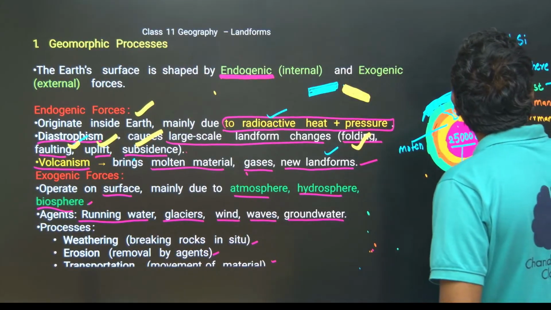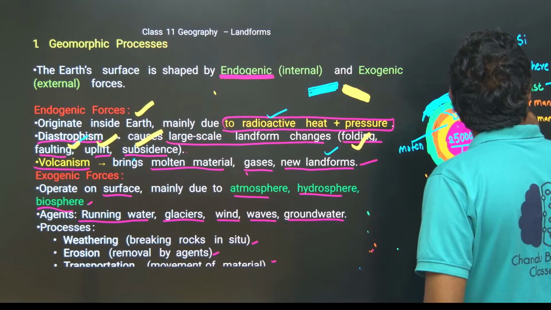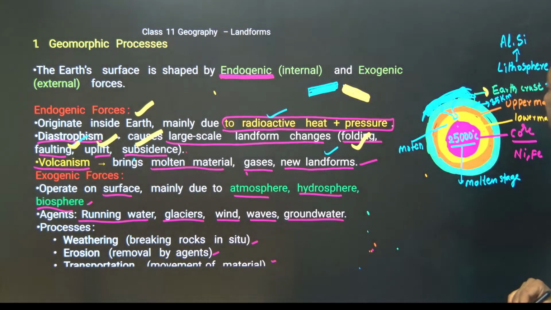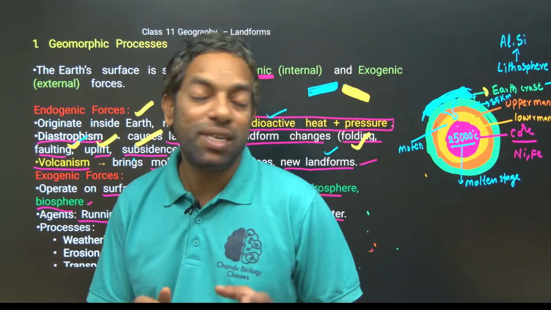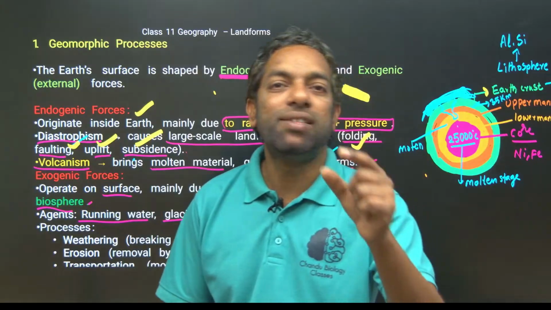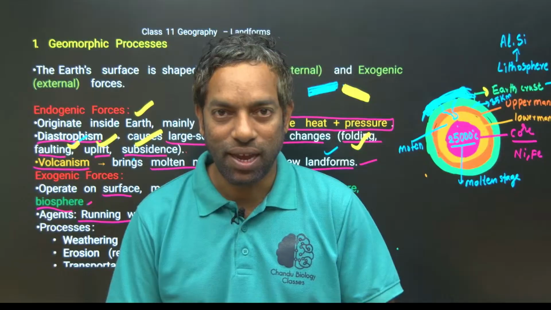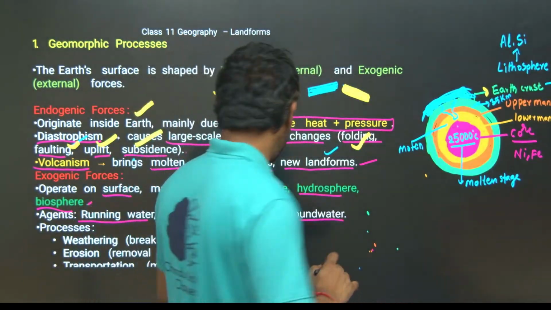Earth crust is about 35 kilometers, guys. This folding, faulting and subsidence all together took place on the earth crust, in the area up to 35 kilometers in depth.